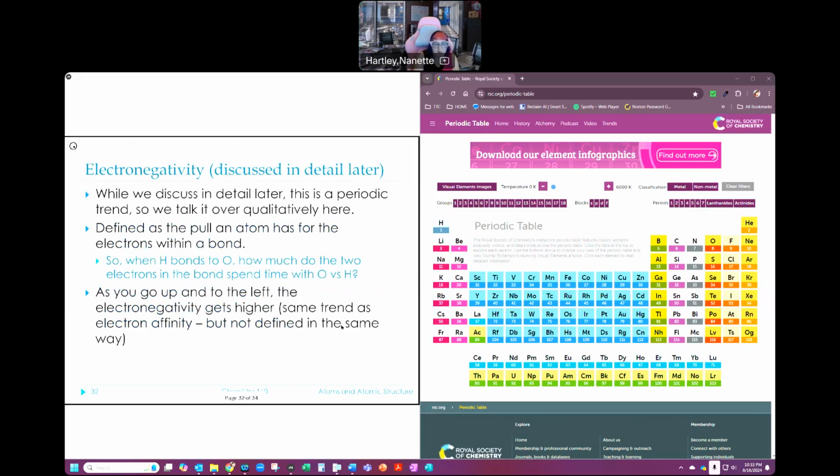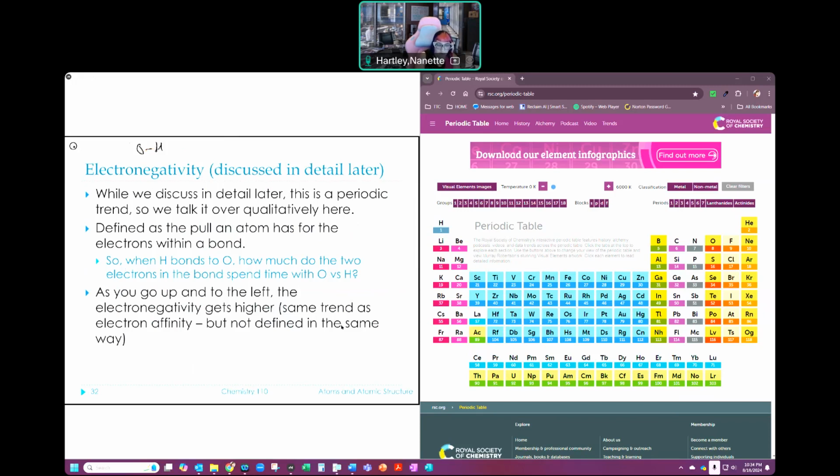We also need to talk about electronegativity. Now, electronegativity is different from electron affinity. It is defined as the pull an atom has for the electron within a bond. So if oxygen is bound to hydrogen, right? We want to talk about where the electrons that make up the bond live. Do they live by oxygen? Do they live by hydrogen? That's what we're talking about. I'll talk about this in way more detail later. It's defined as that pull.